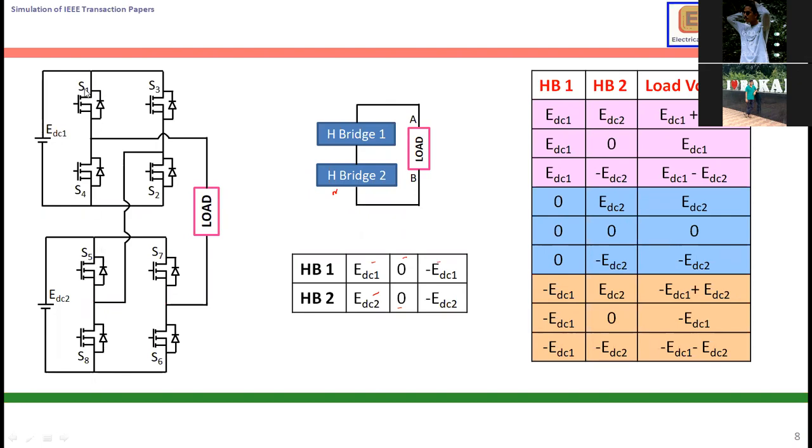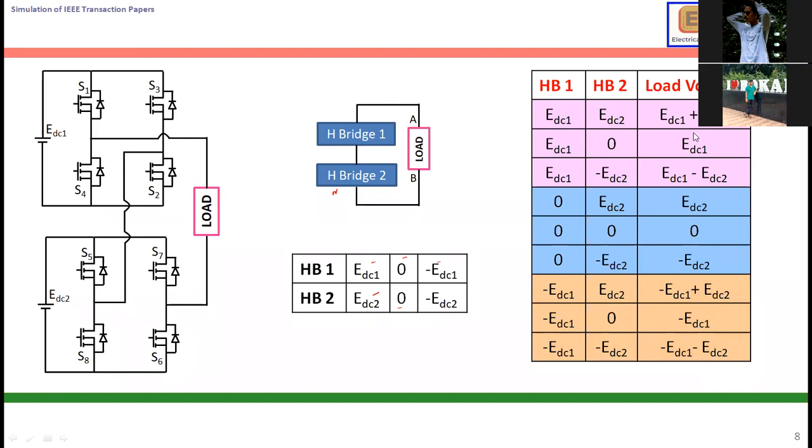Here this is S1, S2, S3, S4. Here S5, S6, S7, S8. Very good. So I am going to generate EDC1. This is EDC1, EDC2. I am going to generate EDC1 plus EDC2, then EDC1, EDC1 minus EDC2, then EDC2, 0, then minus EDC2, minus EDC1 plus EDC2, minus EDC1, minus EDC1, minus EDC2.